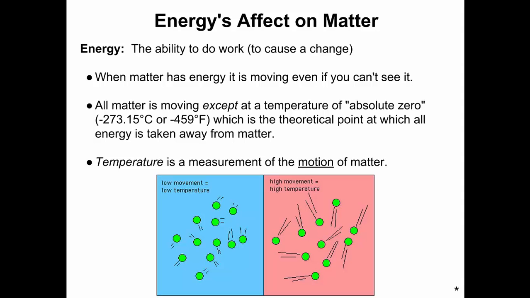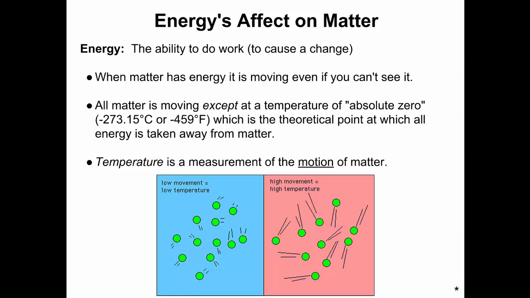So if you were able to freeze something and get it down to this absolute zero, in theory, there would be no energy in that object. So temperature is actually a measurement of the motion of the matter. Okay, we always think of temperature as just whether it's too hot or too cold, or in our case, as it's been recently, how very, very cold it is. But it's actually a measurement of the motion of the matter.